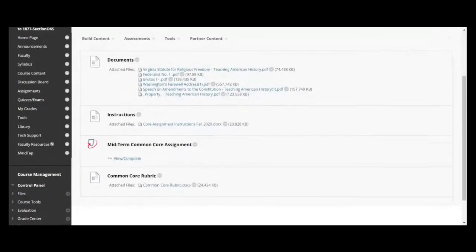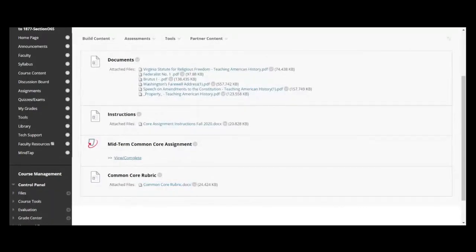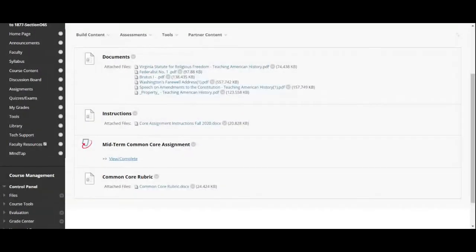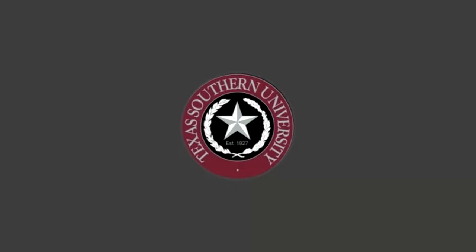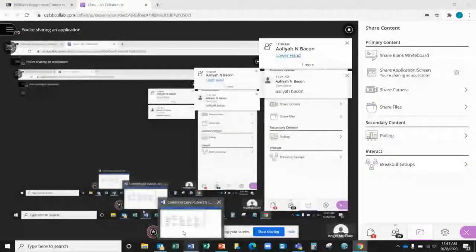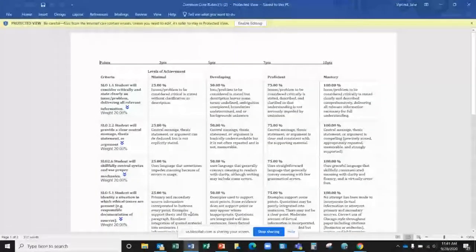Can you all see the rubric? Hold on, let me try this again. Okay, here we go.